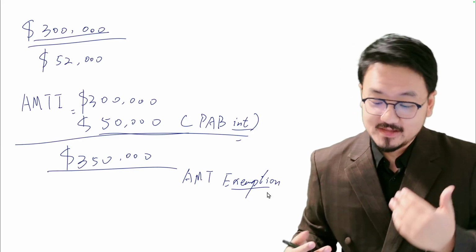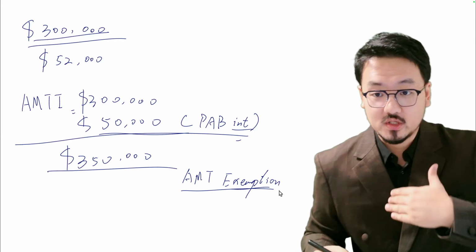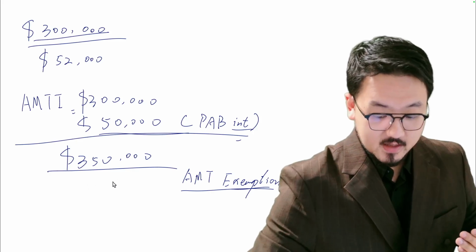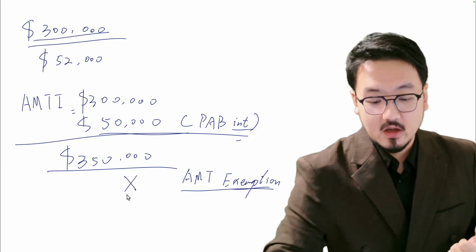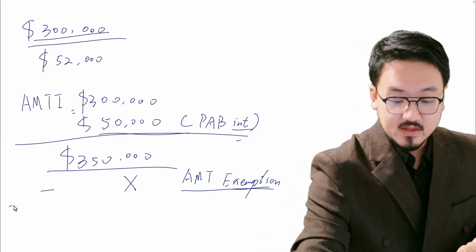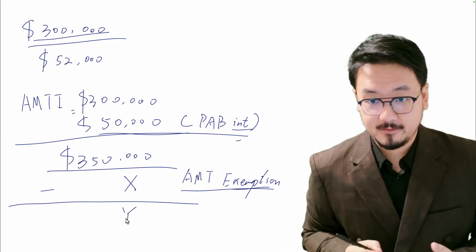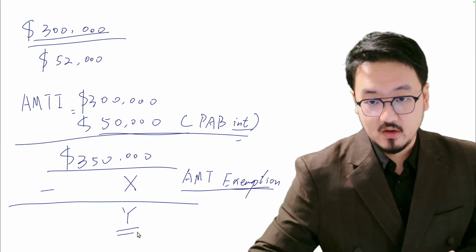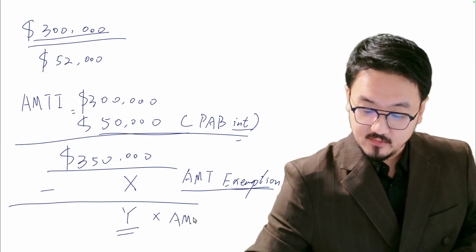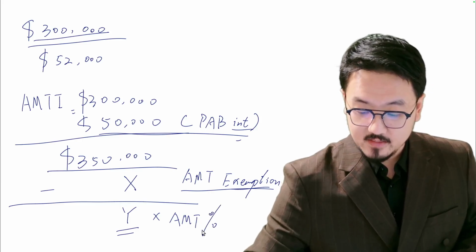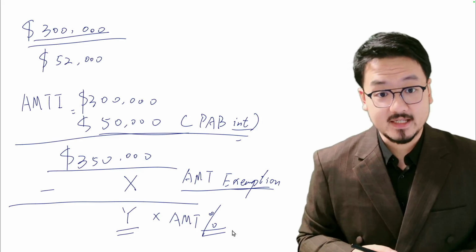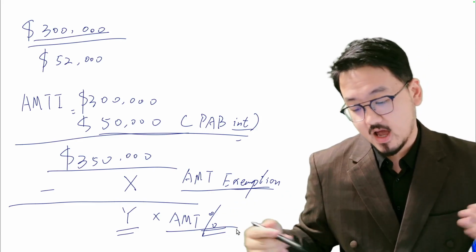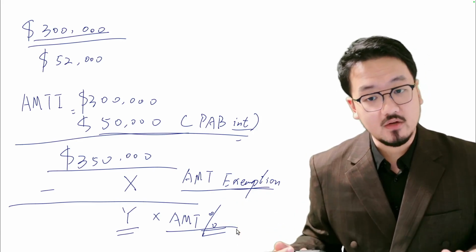Basically, you subtract the exemption, which I'll call X, and you get this Y number. That is the amount to which you apply the AMT rate, normally 26% or 28%, and that will be the amount of tax under the AMT rules.